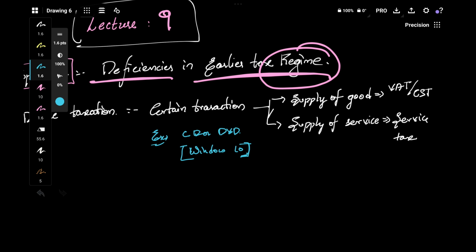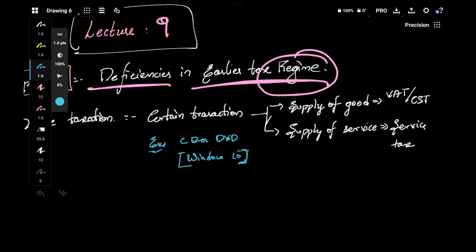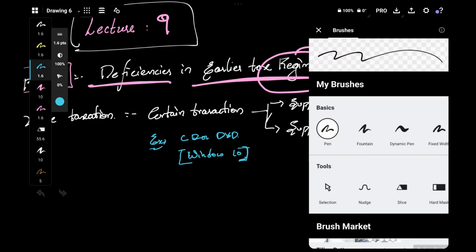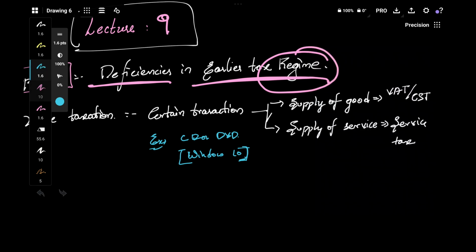The sale of these DVDs was regarded, in the earlier regime, as supply of good and at the same time supply of service. So this made the government charge both VAT and CST and at the same time service tax.